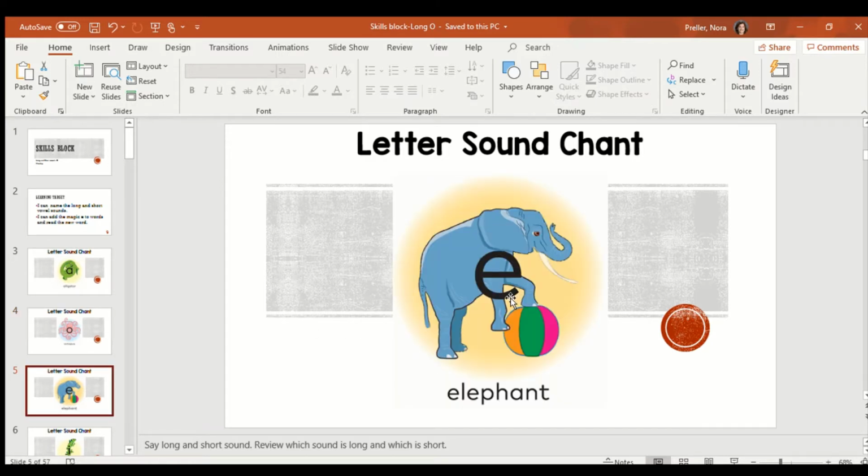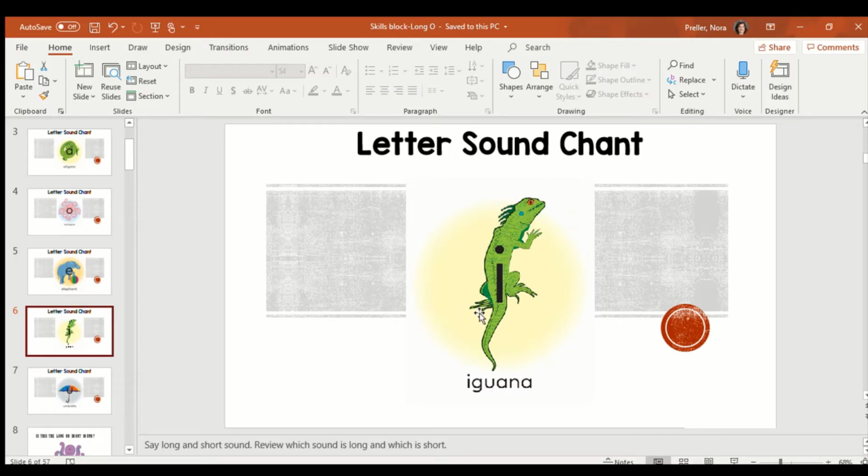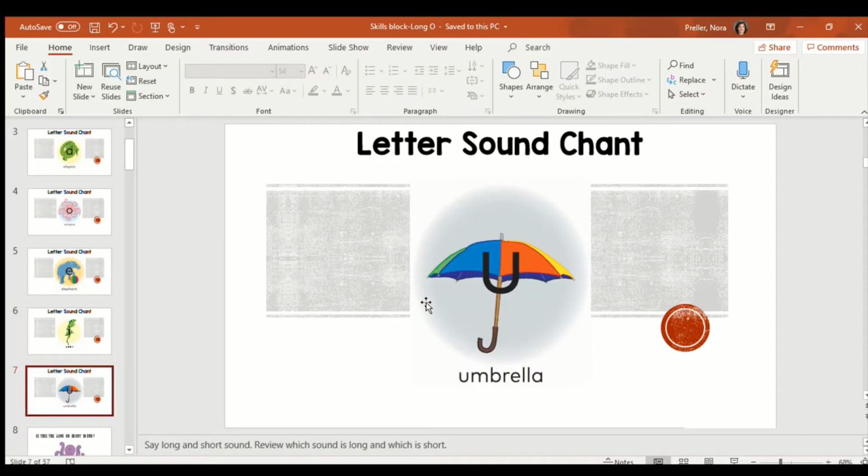E, elephant, ē. Ĕ is the short sound, ē is the long sound. I, iguana, ī. Ĭ is the short sound, ī is the long sound. U, umbrella, ū. Ŭ is the short sound, ū is the long sound.